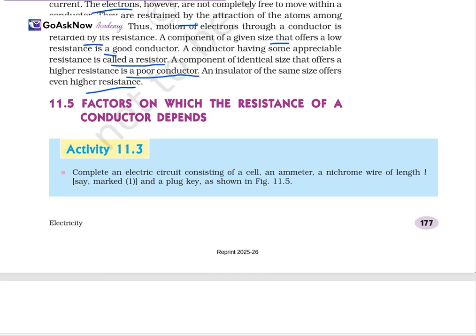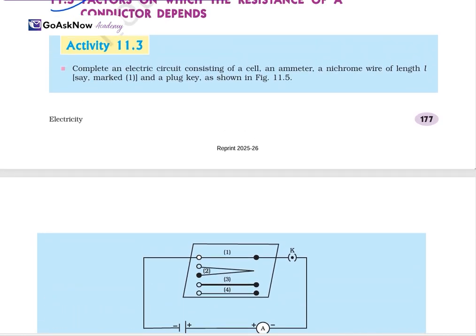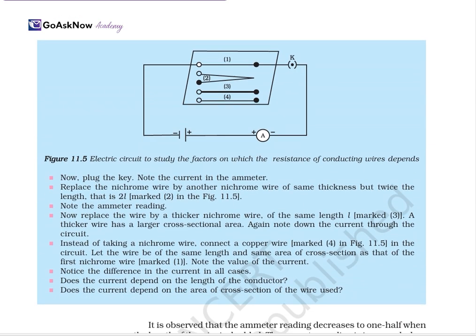Now, the factors on which the resistance of a conductor depends. Again, with an activity we'll see this. A complete electric circuit: we have one circuit with a cell, an ammeter, and a nichrome wire of length L, and the plug key is also connected here. What you have to do now is plug the key and note the ammeter reading.